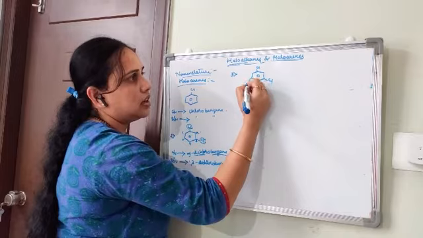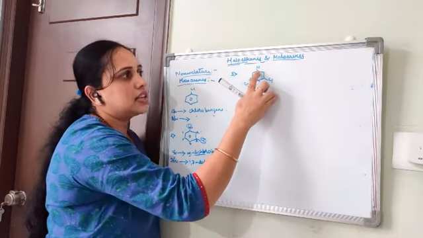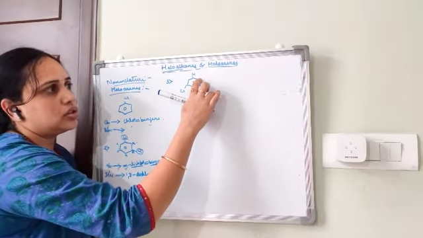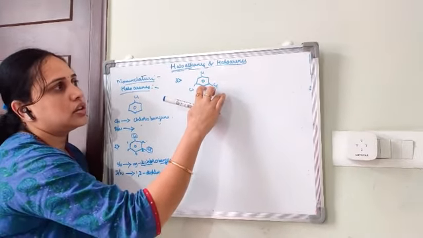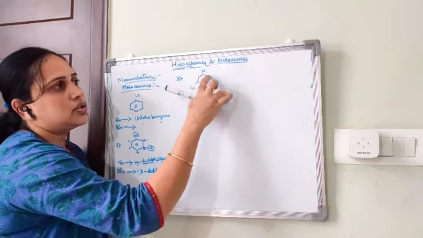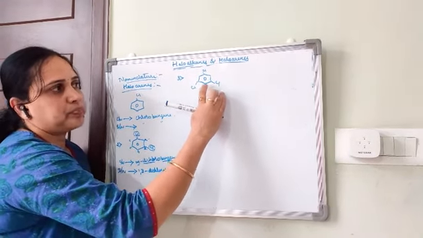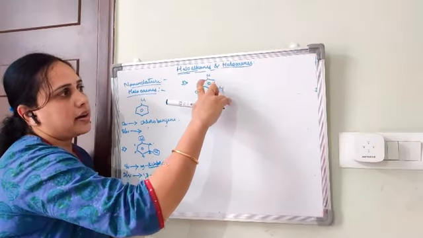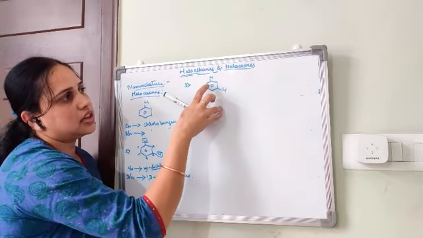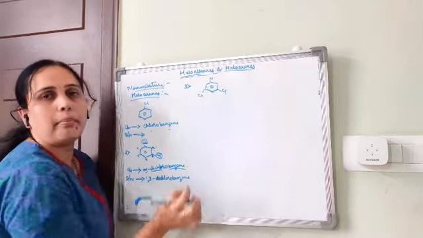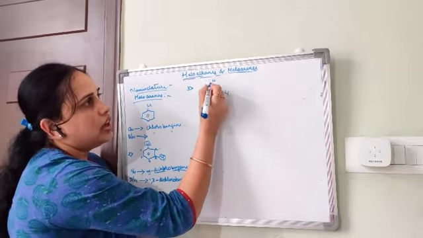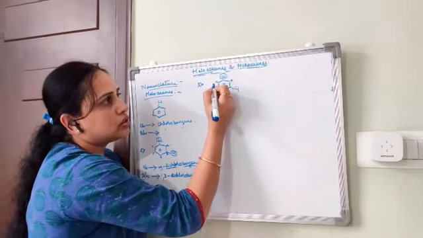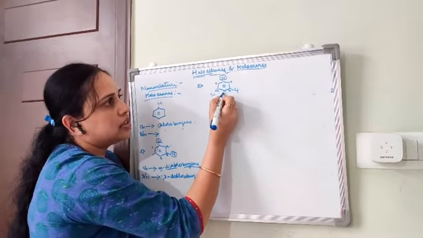So third one, Cl. If we consider this as the major functional group, then these two are ortho, these two are meta, and this is para.